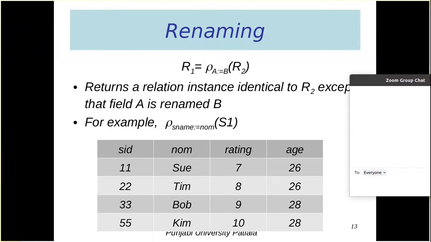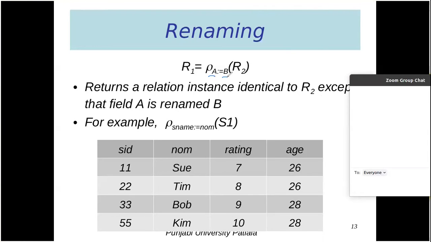Then the third operation is renaming. Sometimes we want to change the name of a column or the name of the table. Then we can use the renaming operation. It is denoted by the symbol rho, ρ. In the condition, we write the original name equal to the final name. A corresponds to the name that we want to change. So A here is our original name, and B is our new name.